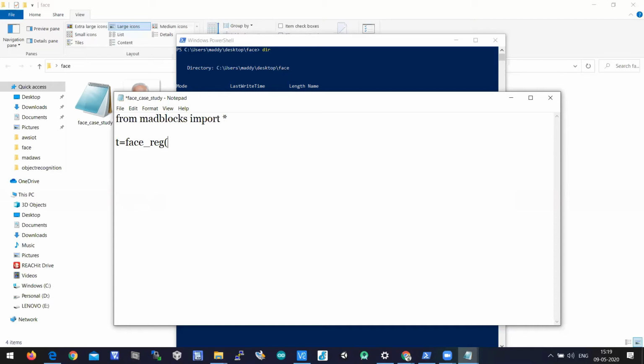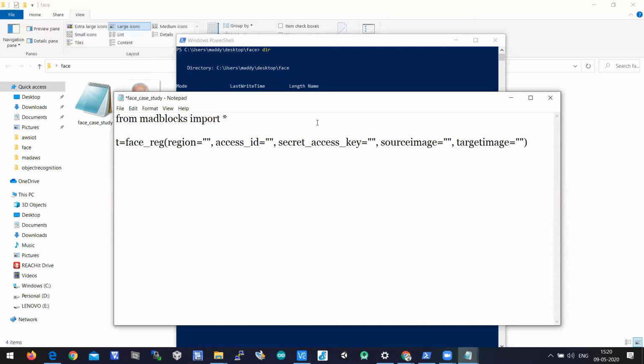So here you need to pass the keyword arguments. One keyword argument is the region, which is the region where your AWS is deployed. The second one is the access ID, the access ID of the user. The next one is the secret access key, which will also be generated while generating the user, right? And the next one is the source image, that is, the reference image, and the target image that you want to access.